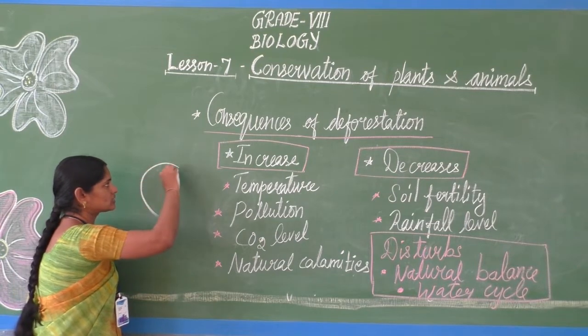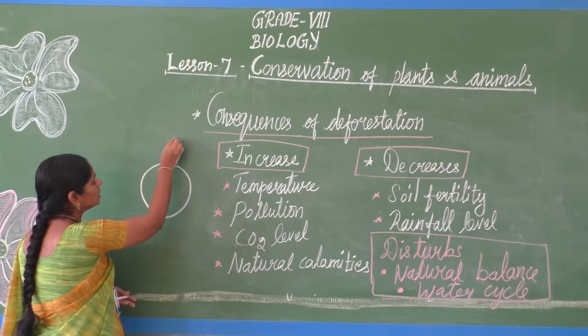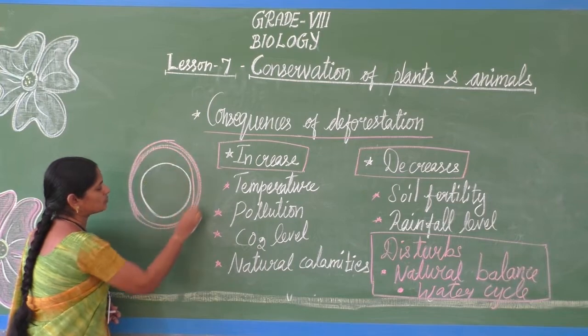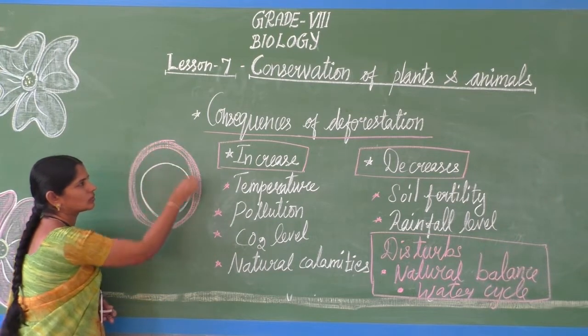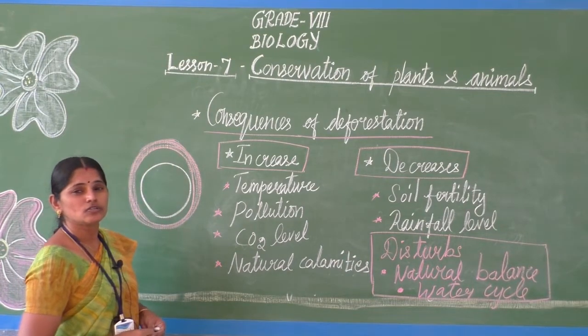the temperature of the earth. Imagine this is the earth, the globe. This we call the atmosphere, the earth's atmosphere. The clouds, that is the atmosphere.